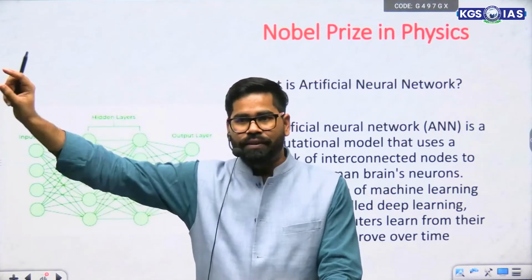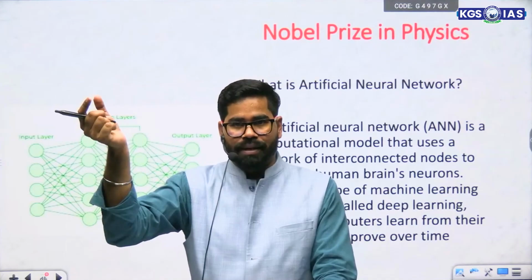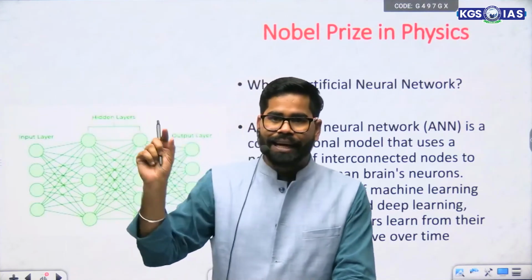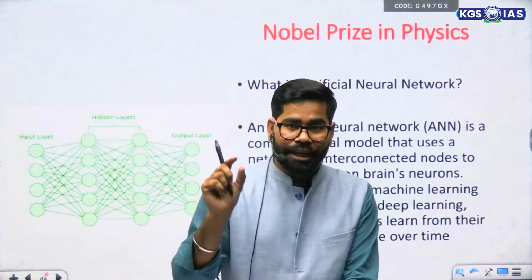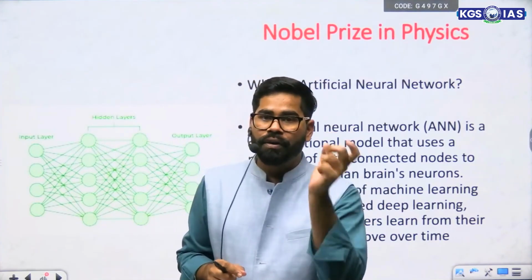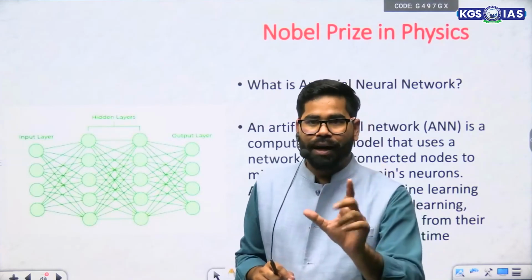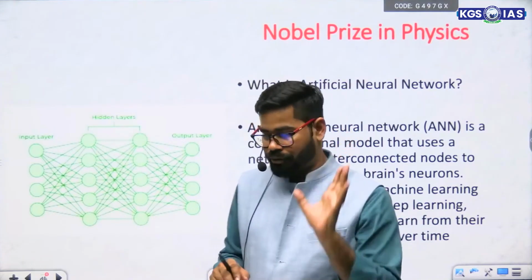From the name itself, it is clear. It is a neural network. It is a network of a neural system. Like we have neurons, similarly here we have an artificial neural network which is just trying to mimic the working of the neural system of humans. So that is one part. What is an artificial neural network?